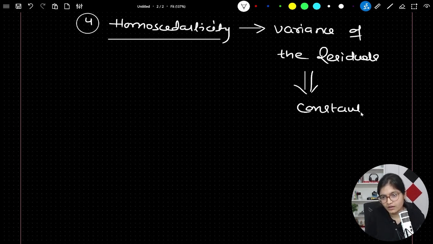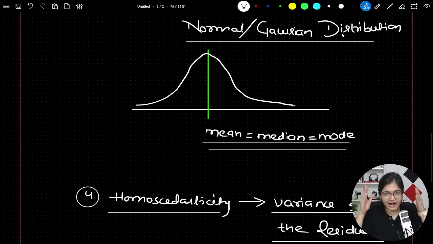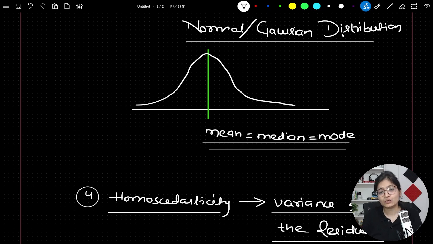Now, what is variance? It's the dispersion from the mean, how much the values vary from each other. So if you create a graph or distribution of the error terms of the residuals, they should be constant. It's not that there will be a major change in between, with the variance varying. This is the property which we call homoscedasticity.